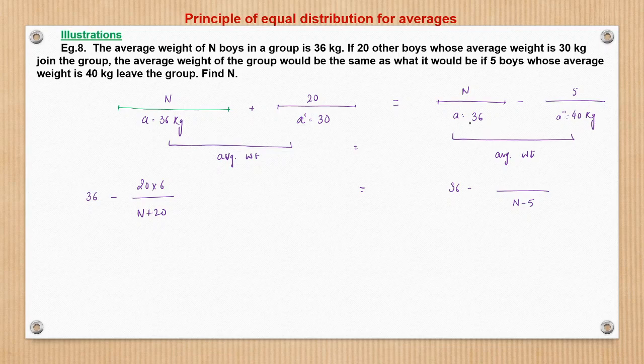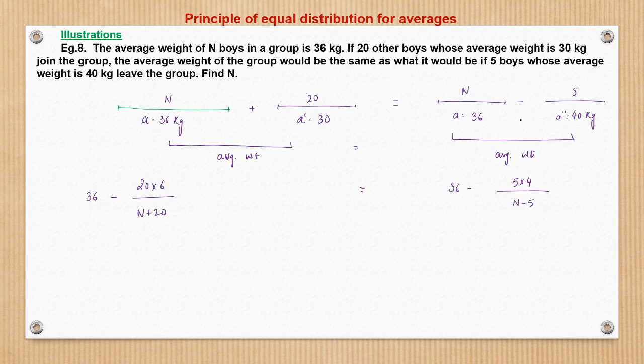See, now it's the same approach. If the initial average weight is 36, and the 5 boys going out also had an average weight of 36, no change would have been there. But since the boys who are going out are of average weight 40, every boy is taking out an additional 4 kg. So 5 into 4 is the extra which they are taking away with themselves, and that will be borne by the remaining candidates, and that will decrease the average, because from an average of 36, heavier boys are leaving, therefore the average will come down.